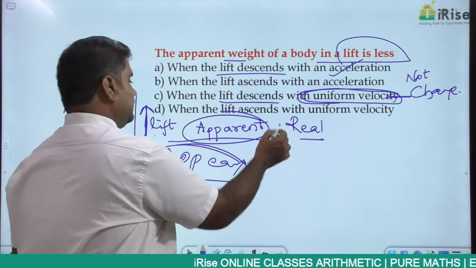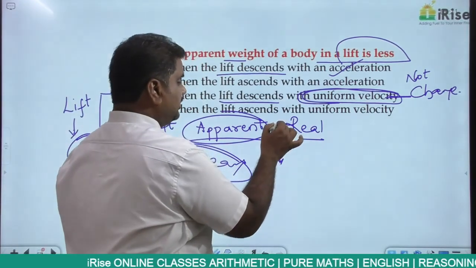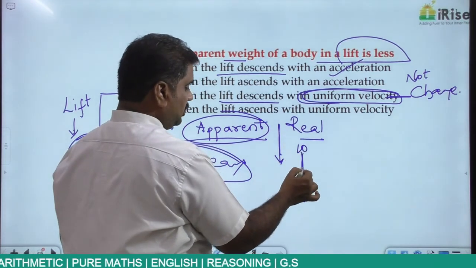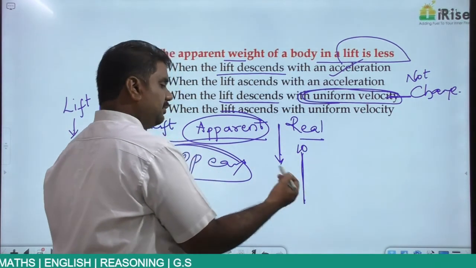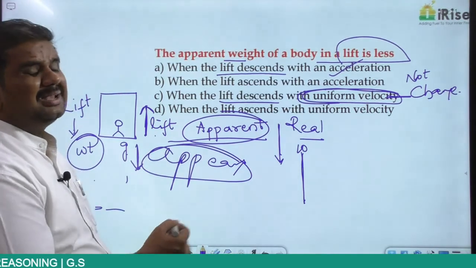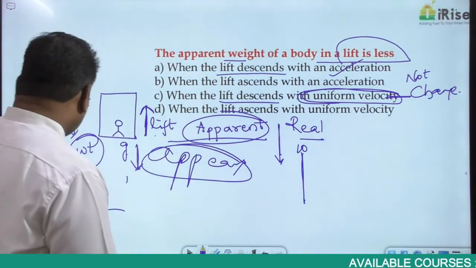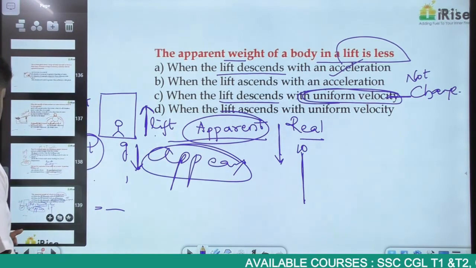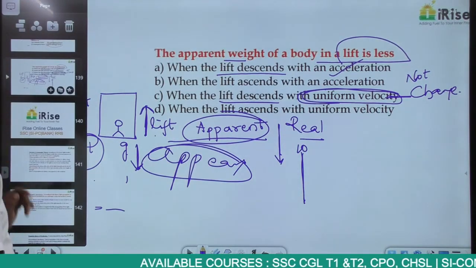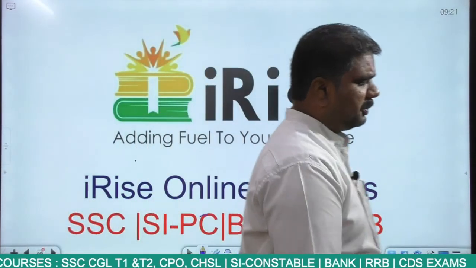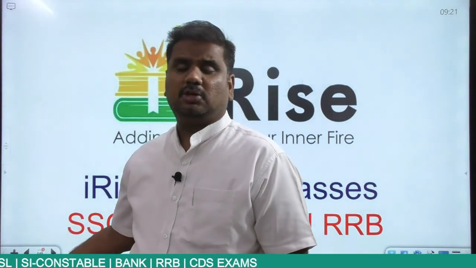That is the reason why when the lift starts coming downwards, as it keeps on reaching from the 10th floor to the ground floor, as the lift keeps on moving downwards, the velocity of that one gradually increases. That is what you call acceleration. So these are certain questions which appeared in your previous papers. The number of questions that appeared, all these questions appeared either in your SSC CGL or maybe in your SI or constable exams, right?